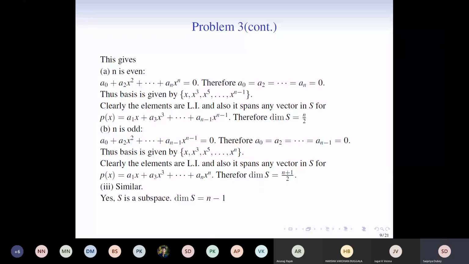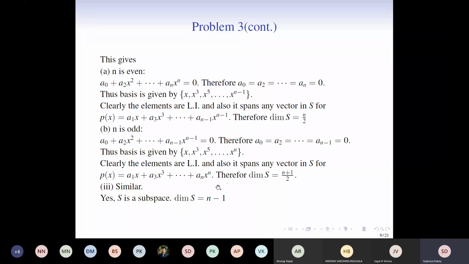You have to just impose the condition. So you take a polynomial of degree n, okay, of degree less than or equal to n, and just impose the condition that p prime of 0 and p double prime of 0 is equal to 0. And then you can see that the dimension of S is equal to n minus 1.